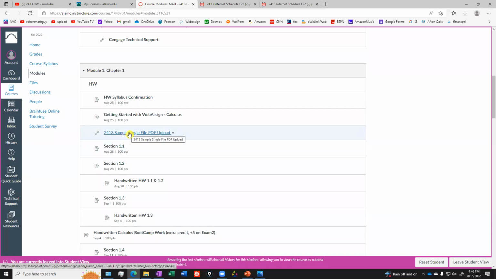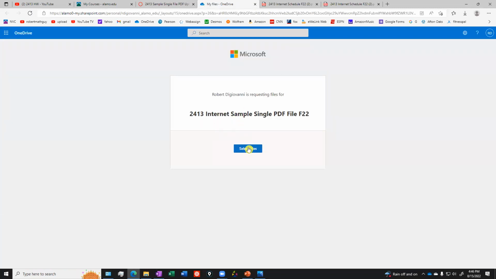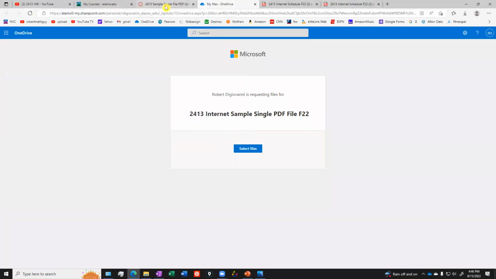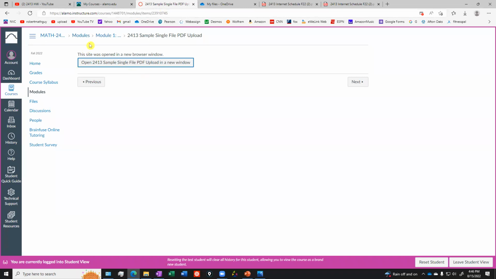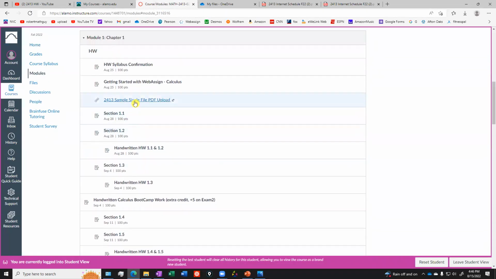But here's your assignment. You actually have to upload a sample for me right here in the beginning of class. So you'll click on that and it will ask you to upload. So you'll select the files, save those files to your computer, and then upload those to me. So right off the bat in the very beginning, I want to make sure you know how to upload a single PDF to me.